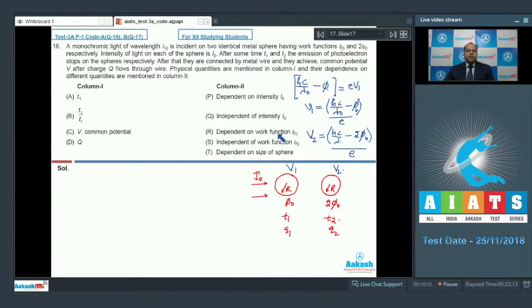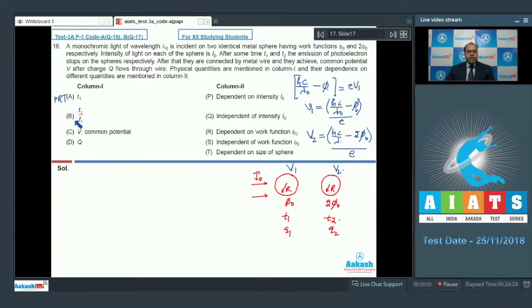Then dependence on the work function phi naught, since we are getting different T1 and T2 for the same metallic sphere. It also depends on the size of the sphere, because the potential on the surface is V1, which can be written as Q1 by C, and the capacitance of the metallic sphere depends on its size. So the correct matching for T1 will be P, R and T.